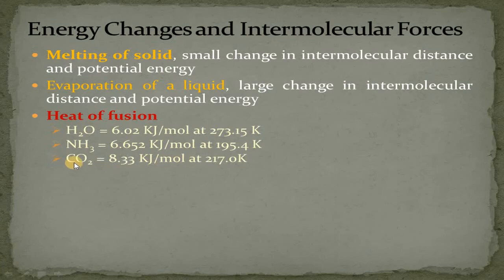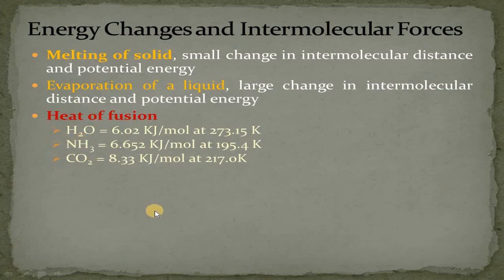Its molar heat of vaporization value given in your book is 25.23 kilojoule per mole at 194.5 Kelvin, while the molar heat of fusion value for carbon dioxide is 8.33 kilojoule per mole at 217.0 Kelvin. So from these values we can conclude that the heat of vaporization values for all of these compounds are more as compared to the heat of fusion values.